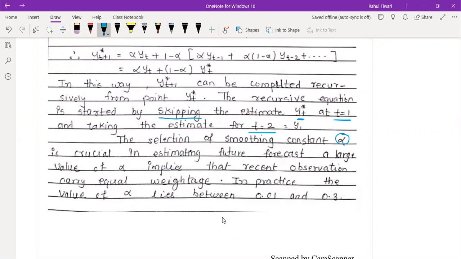In practice, alpha lies between 0.01 and 0.3. Sometimes we consider values in between; usually we can't take above or below this because it will create a problem in the exponential smoothing technique. So what I'm trying to say is that the selection of the smoothing constant is not a very simple task.